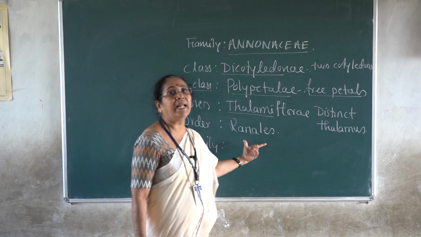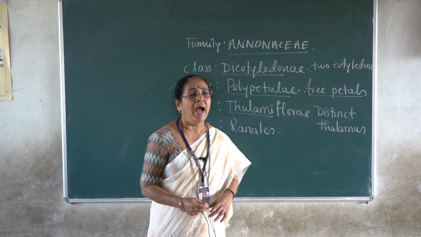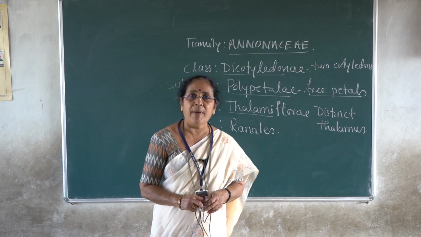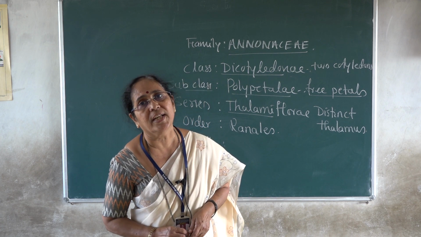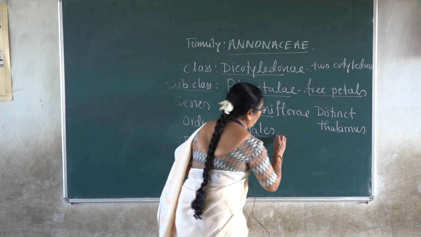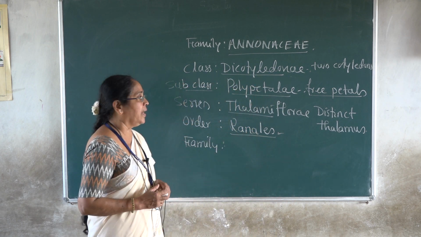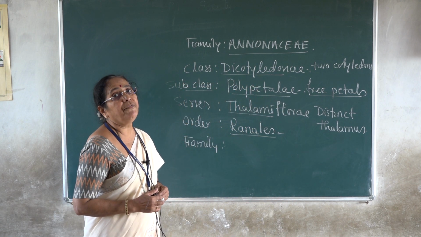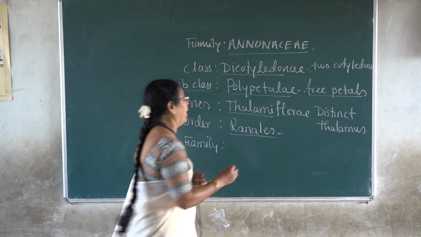The order is called Ranales. This is a primitive order, and Annonaceae is one of the largest of the families which fall under the order Ranales. The important feature of the order Ranales is the indefinite number of stamens and carpels.